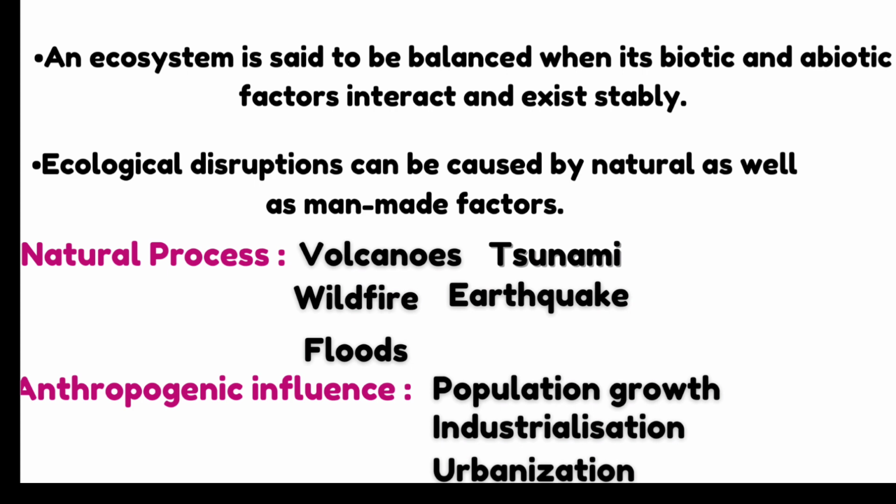An ecosystem is said to be balanced when its biotic and abiotic factors interact and exist stably. Ecological disruptions can be caused by natural as well as man-made factors. Natural processes such as volcanoes, wildfire, earthquake, tsunami, floods, etc. can cause disruption of ecosystem, where population growth and subsequent developmental processes such as industrialization and urbanization have augmented the process of ecosystem disruption by anthropogenic influence.